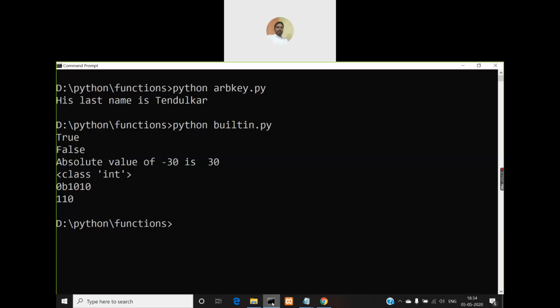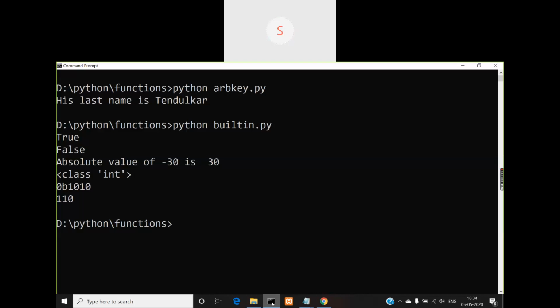Okay, so the value that is after 0b is considered as a binary value. If you have 0o, small letter o, then you have to understand that it is an octal number. If you have 0x, small letter x, you have to understand that it is a hexadecimal number. Okay, for normal decimal numbers you will not have any preceding characters like that, but for the remaining three number systems, for octal you will have 0o, for binary you will have 0b, for hexadecimal you will have 0x.